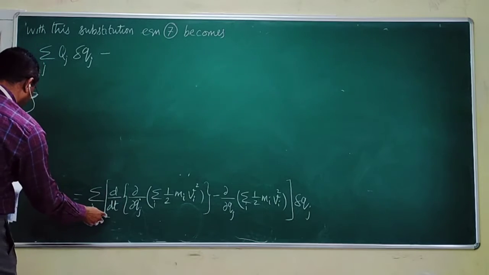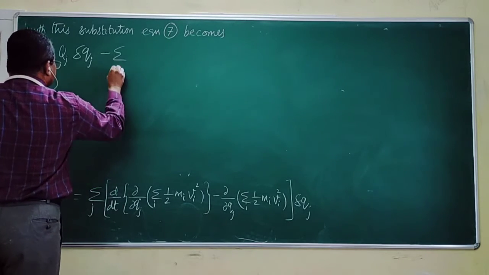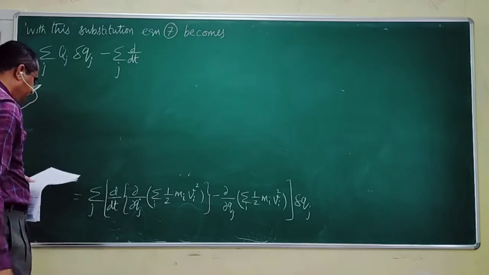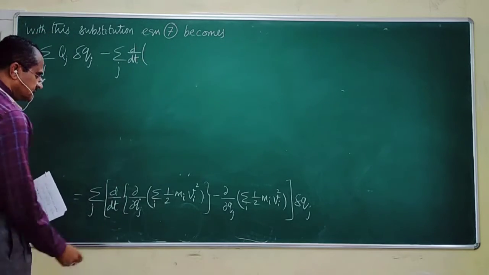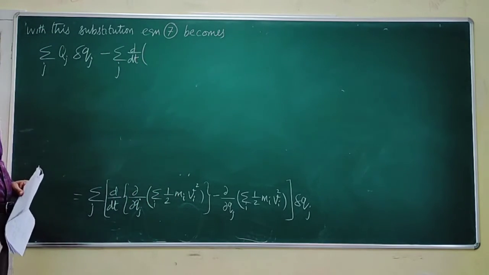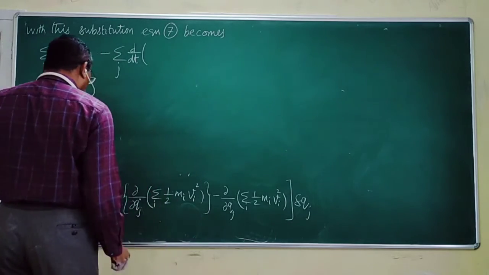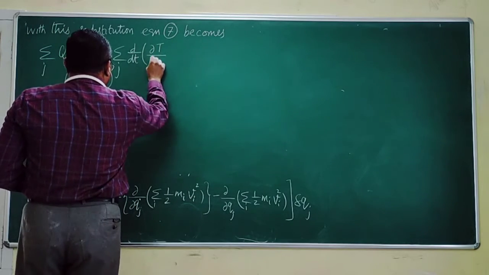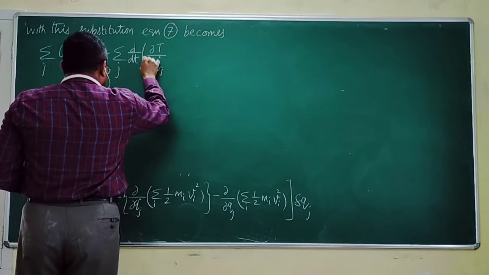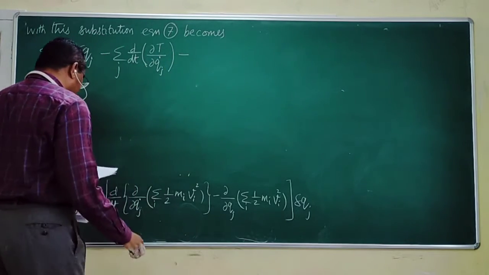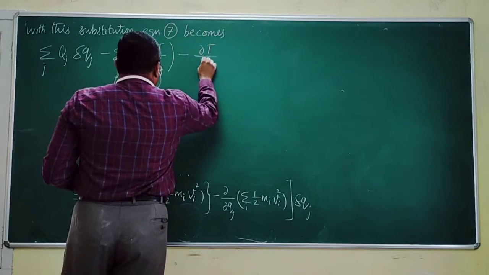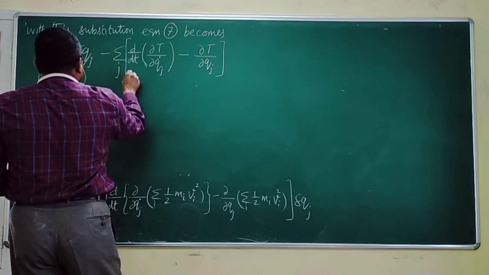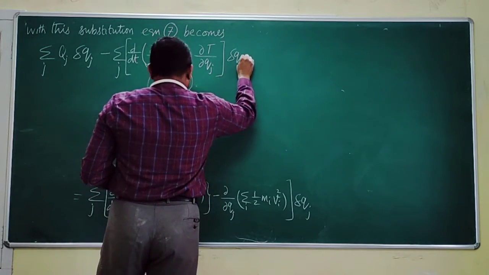Minus sigma j, this d by dt is there, bracket open, half mivi square is kinetic energy, therefore I will denote it as dou T by dou q dot j minus dou T by dou qj, this bracket closed, into del qj is equal to 0.